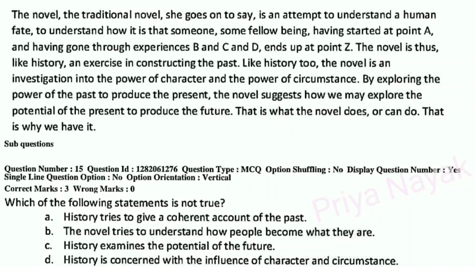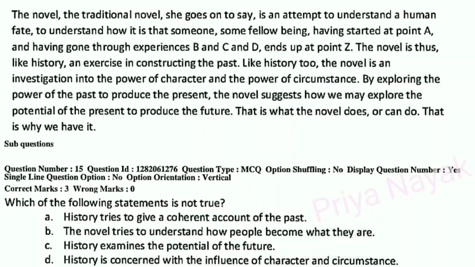Okay, so question number 15. Which of the following statements is not true? A, history tries to give a coherent account of the past. B, the novel tries to understand how people become what they are. C, history examines the potential of the future. Or D, history is concerned with the influence of character and circumstance.